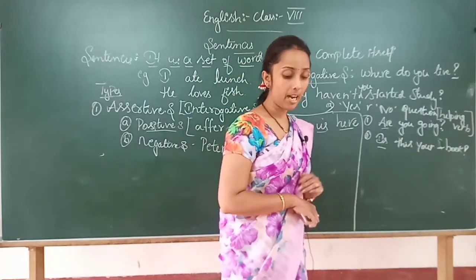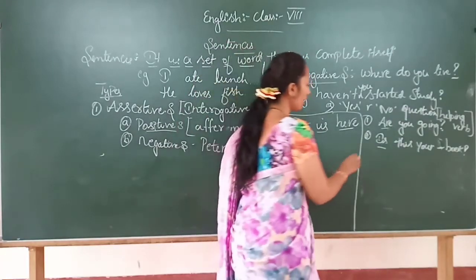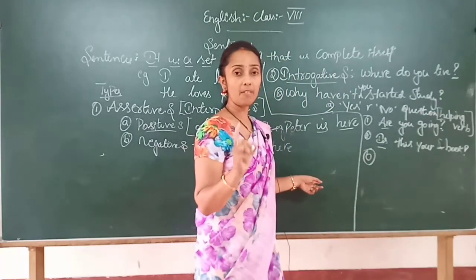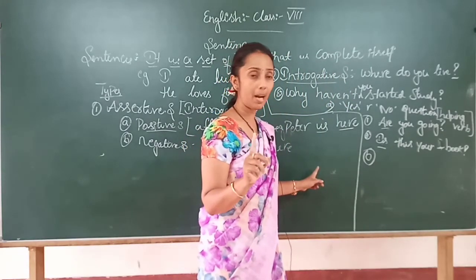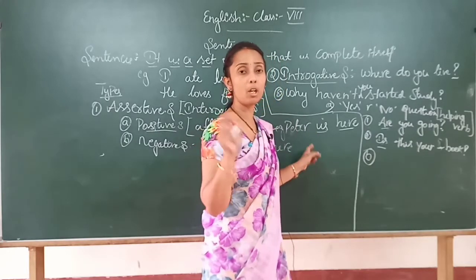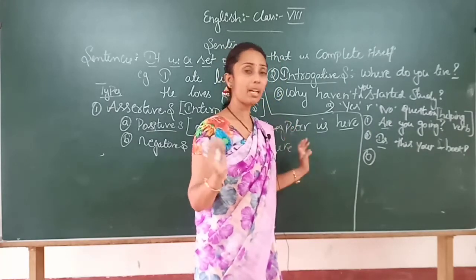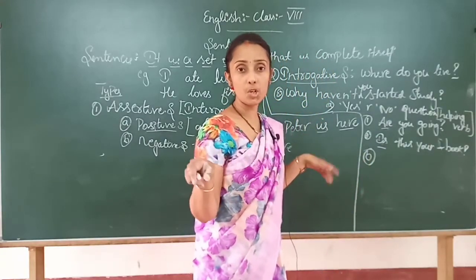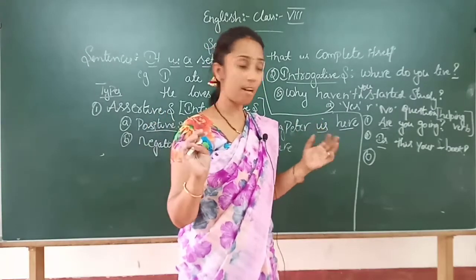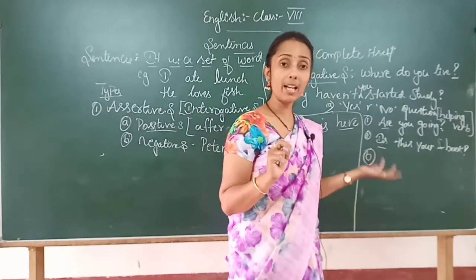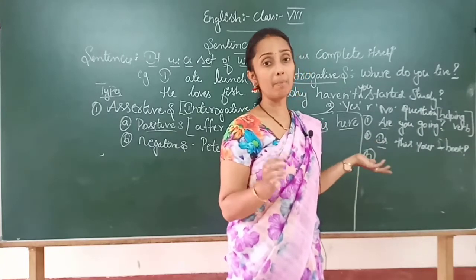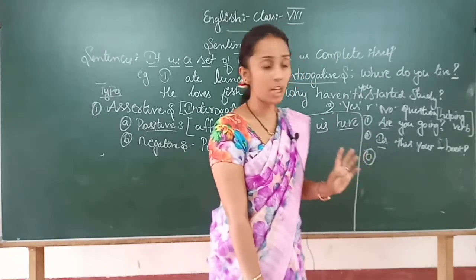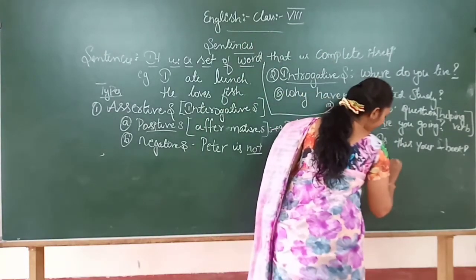So after that, the second type of interrogative question is the WH question. This is important, children. It will come for a 1 mark question. In your grammar part, they will give a sentence and ask you to frame a WH question for the sentence below. So be ready to answer. One sentence will be given. For that sentence, you have to frame the question, which should come in the form of a WH question. Is it clear, children?